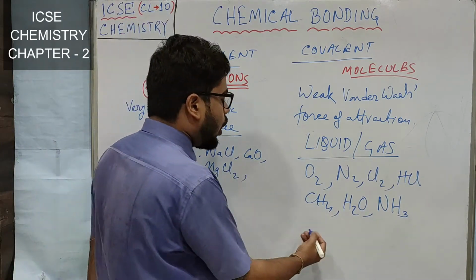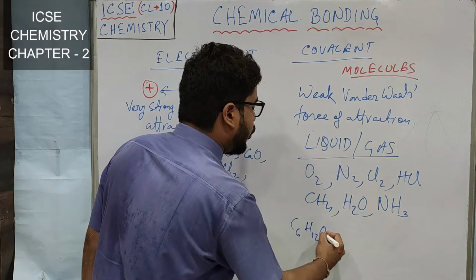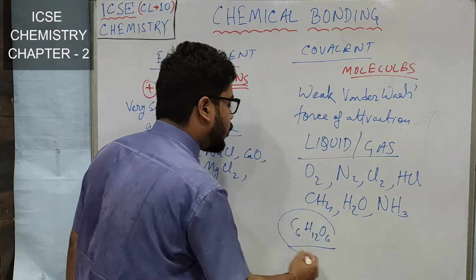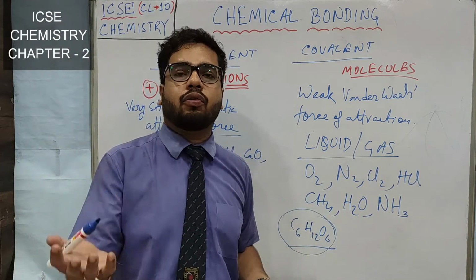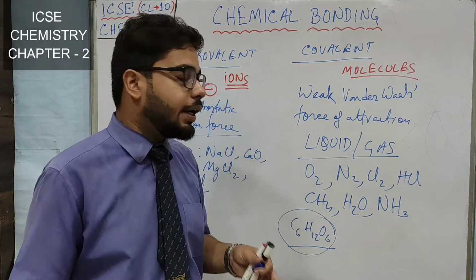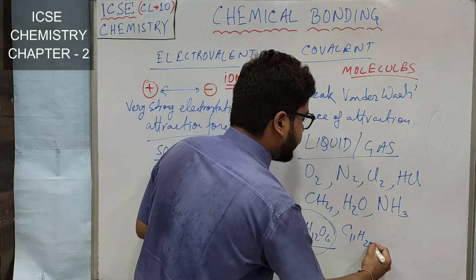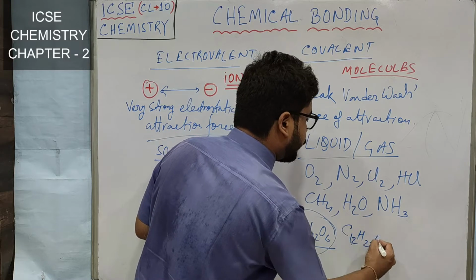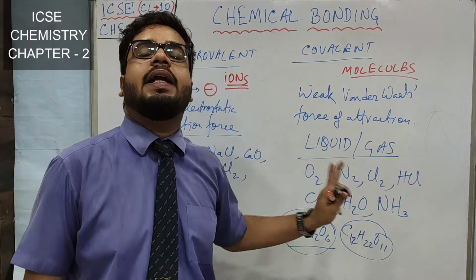Say sugar or glucose or sucrose, like C6H12O6. This is also a covalent molecule, but you know very well glucose or fructose or sugar, cane sugar, C12H22O11, these all are examples of solid covalent compounds.